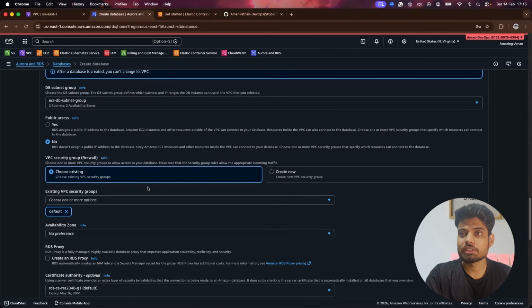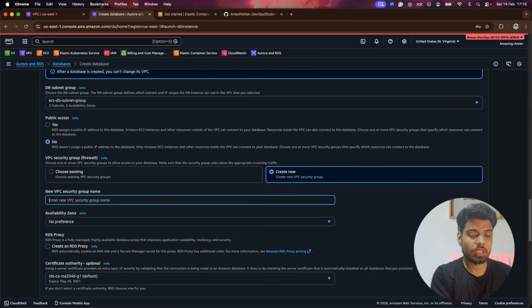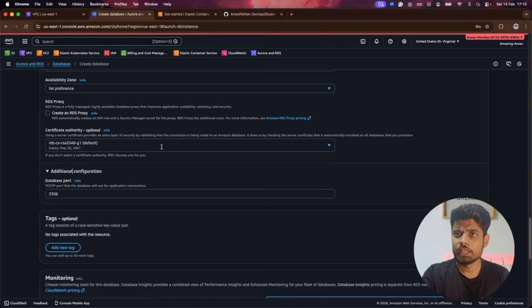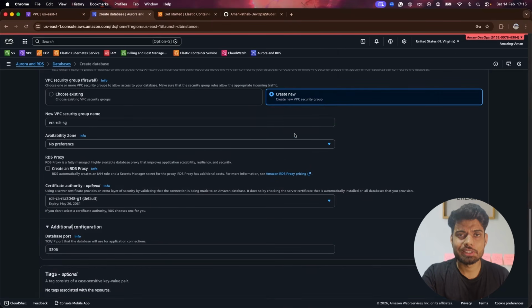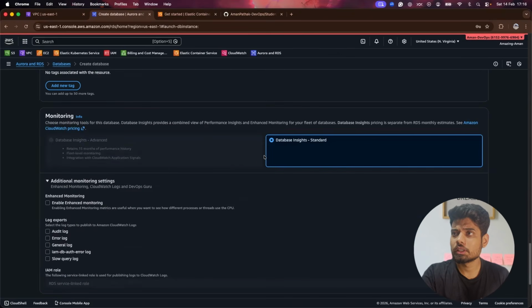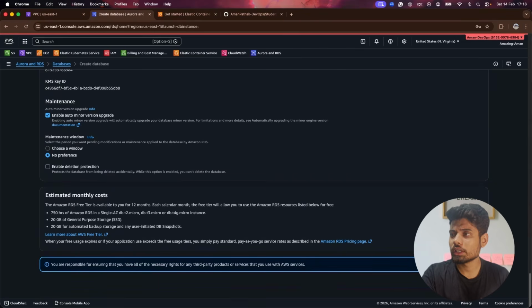Now here, this is a security group, and I don't want to use any default security group. So I'll click on create new. I'll provide the name ECS RDS SG. Availability zone will be no preference. Later on, we will modify the changes for this security group. And this is it. Now we can click on create database.